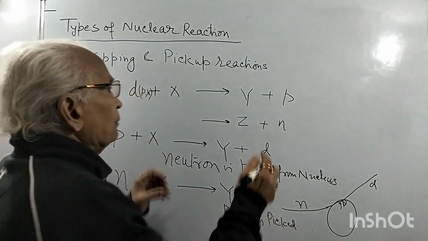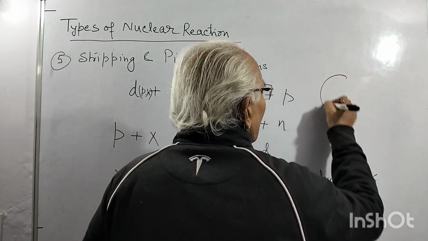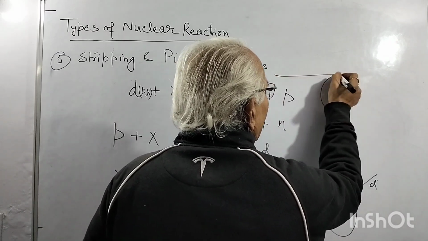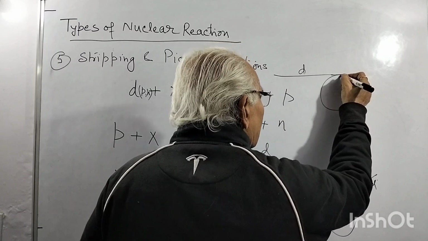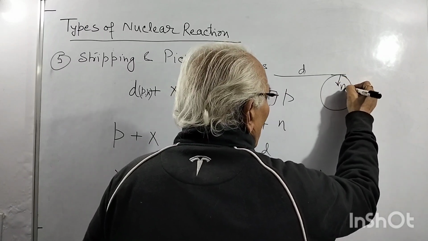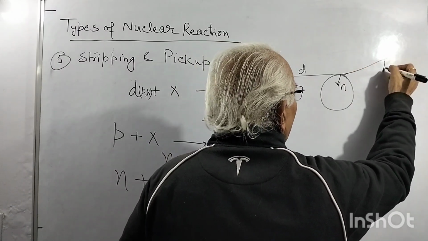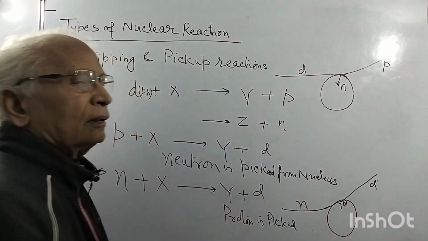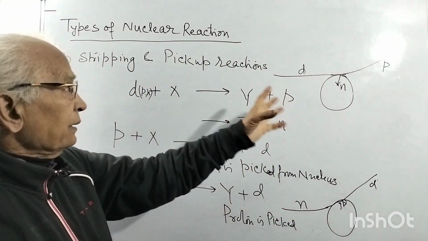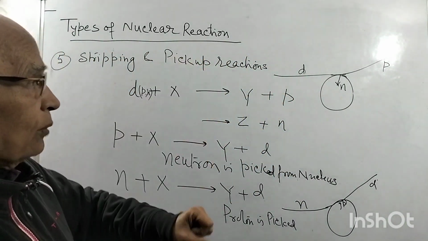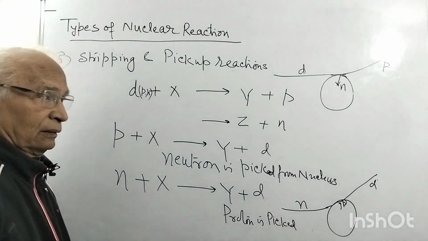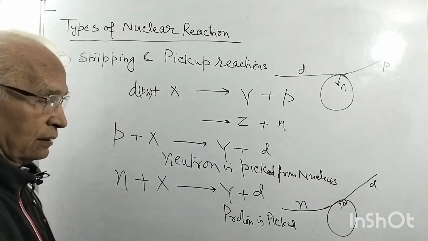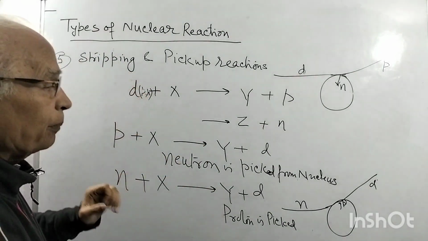Or stripping means here it was the nucleus and a neutron was coming here, and this takes the neutron and a proton is emitted. So picked means something is taken, picked. It is stripped off, it is picking. So these types of reactions, stripping and pick up, are direct reactions and high energy reactions.